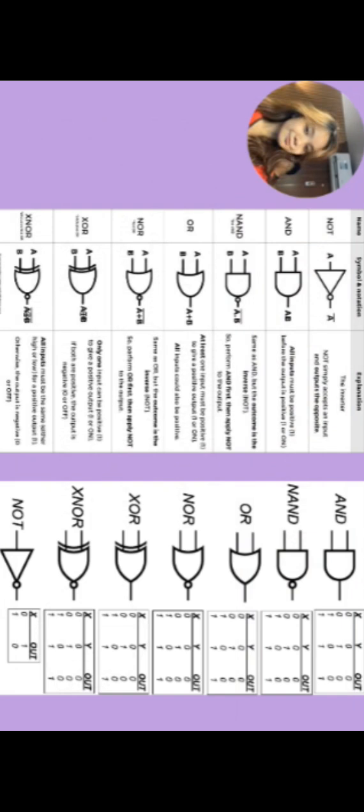And these are the different logic gates. So just kindly take a look at the differences and their explanation.